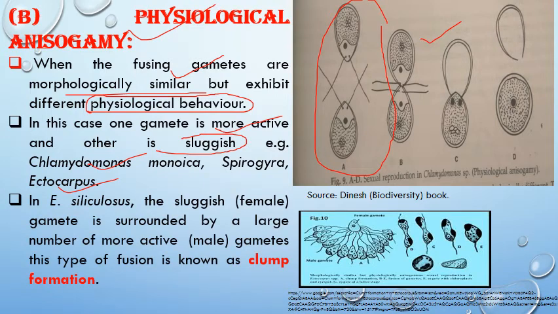For example, in Ectocarpus siliculosus, the sluggish one is the female gamete. It is surrounded by a large number of more active male gametes. So this female gamete is surrounded by a large number of male gametes, which results in formation of a clump-like structure. So this is called clump formation. We will discuss this clump formation in detail in the Ectocarpus chapter.